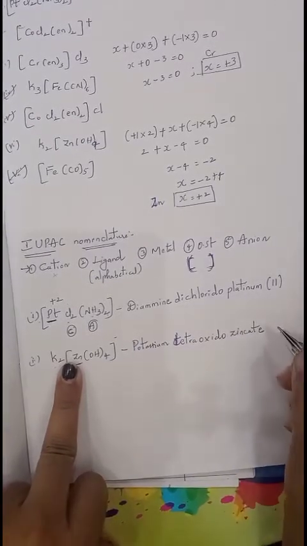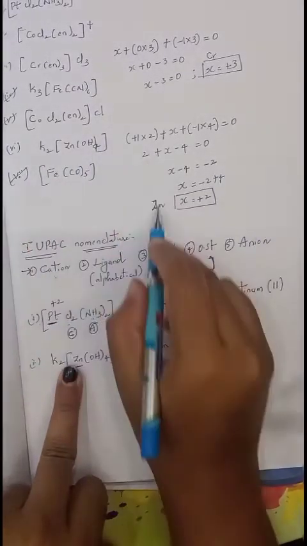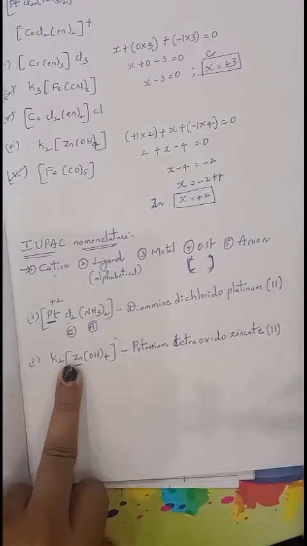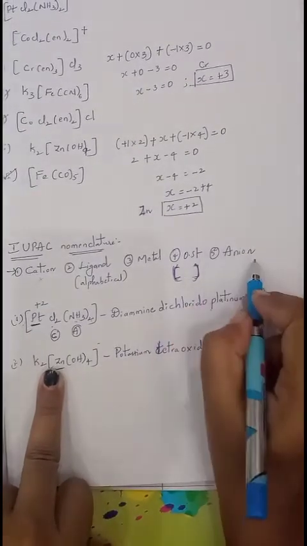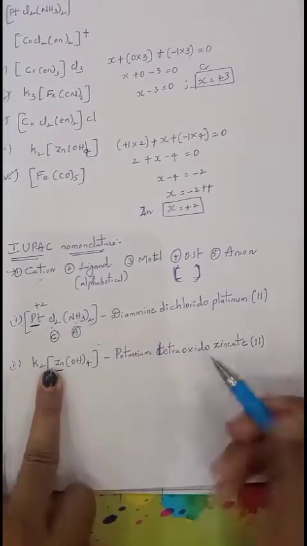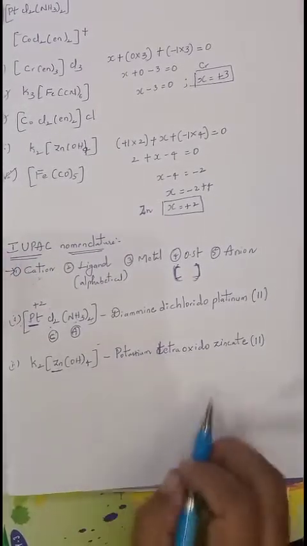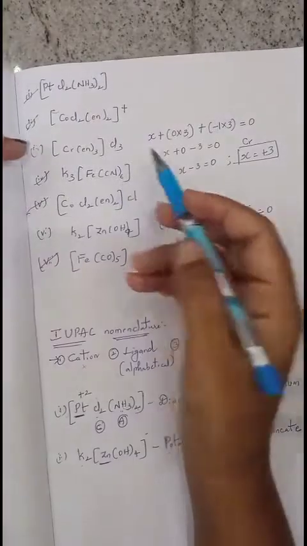Okay, then the oxidation state of zinc. We have already found the oxidation state of zinc, that is +2. Write in parenthesis by using Roman numbers. Next, finally anion. There is no anion here, so no need to represent it. Like this we will write the names of the compounds. Now we will take this example.